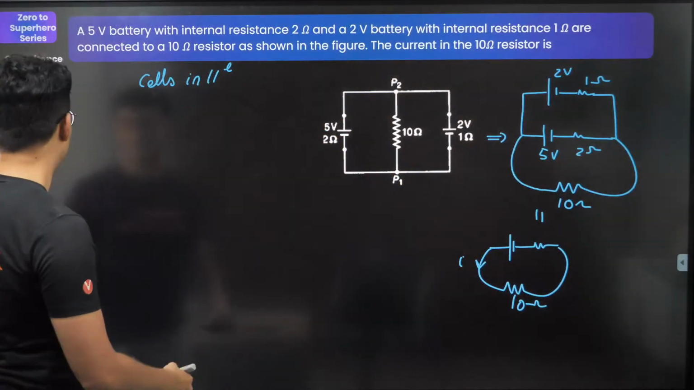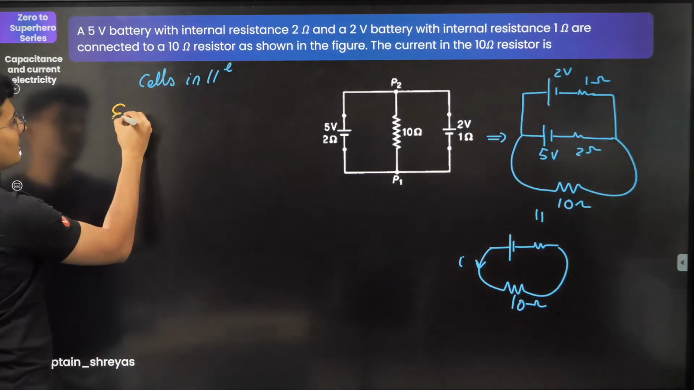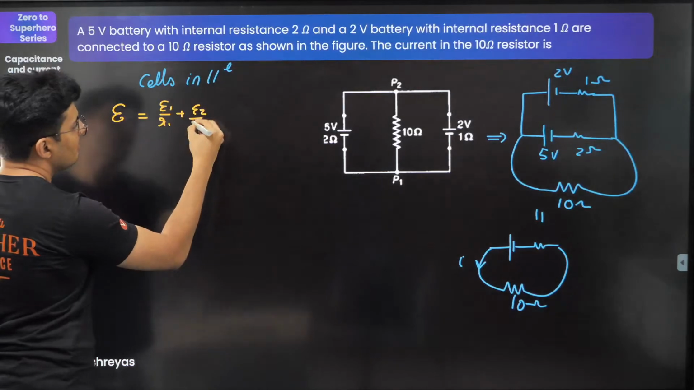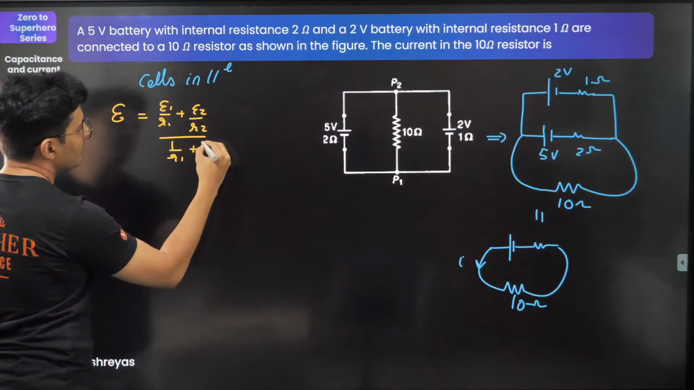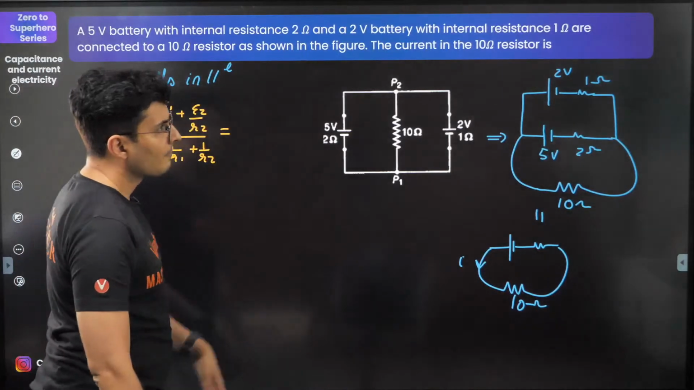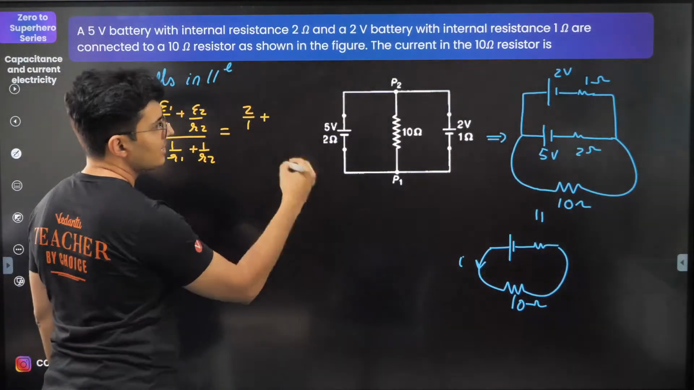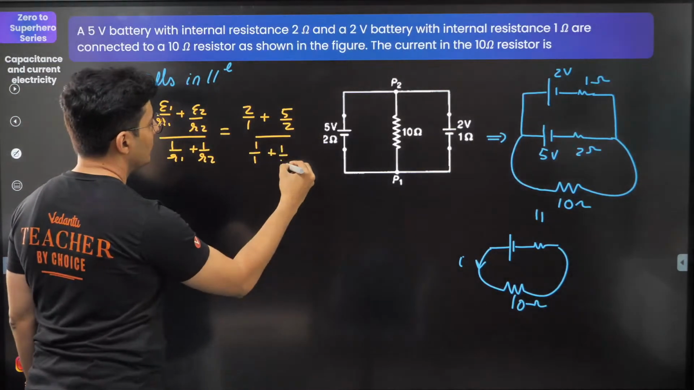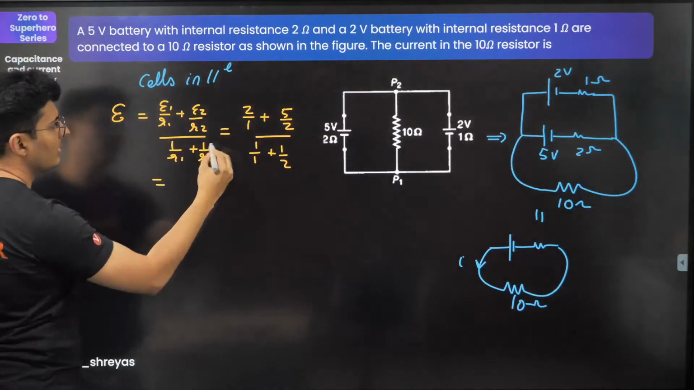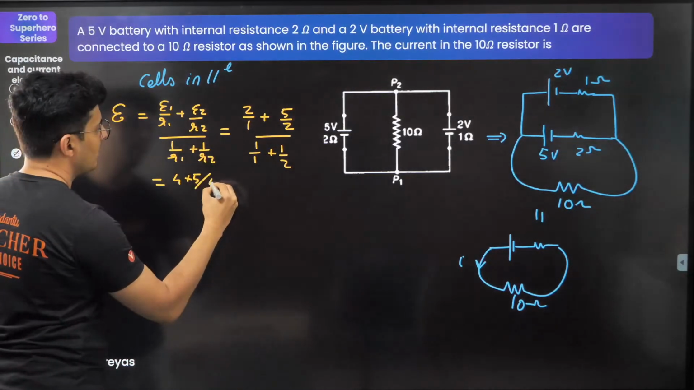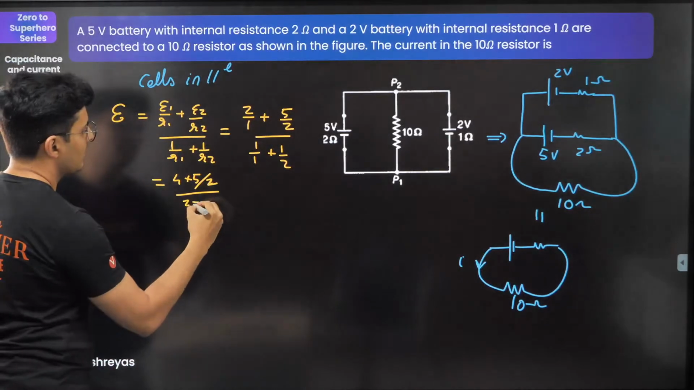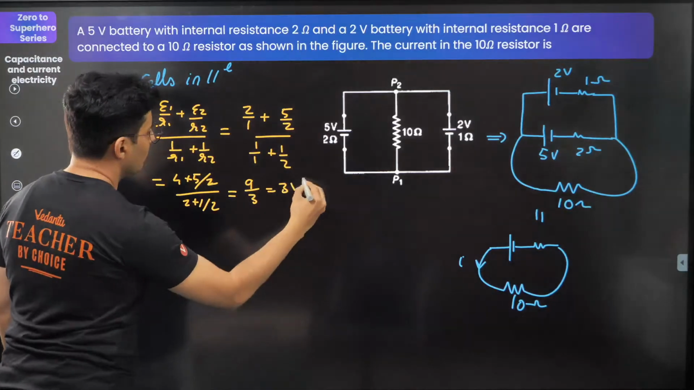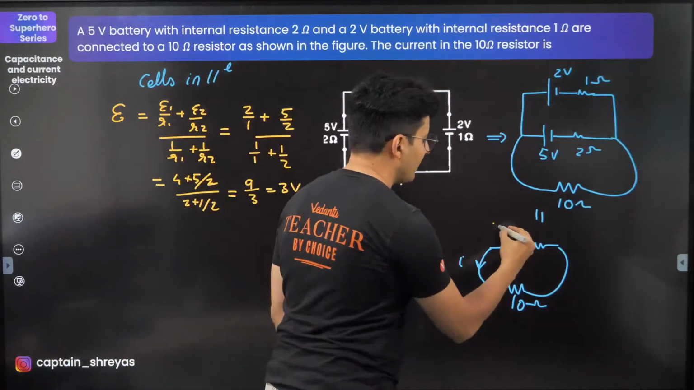So use your formula. What's the formula? The formula is EMF in parallel is E1 by R1 plus E2 by R2 upon 1 by R1 plus 1 by R2. So start substituting. What is it? 2 by 1 plus 5 by 2 whole thing divided by 1 by 1 plus 1 by 2. So LCM is 2 obviously. So it will become 4 plus 5 divided by 2 divided by 2 plus 1 whole thing divided by 2. 2 cancels. So it will be 9 by 3 which is 3 volts. Fair enough. So this battery equivalent is 3 volts.